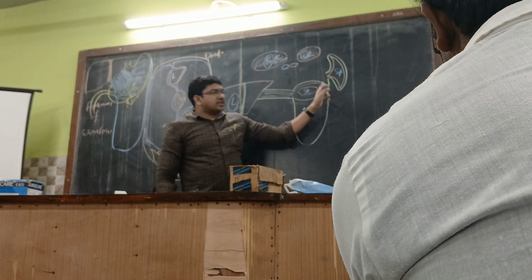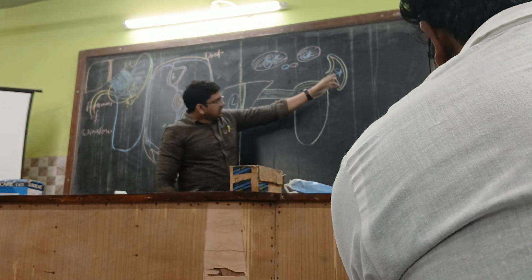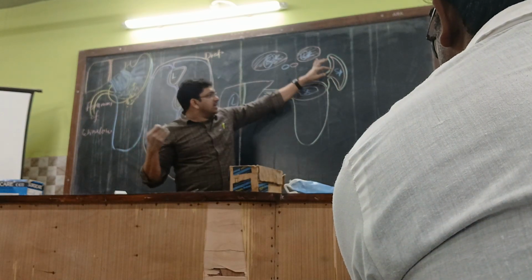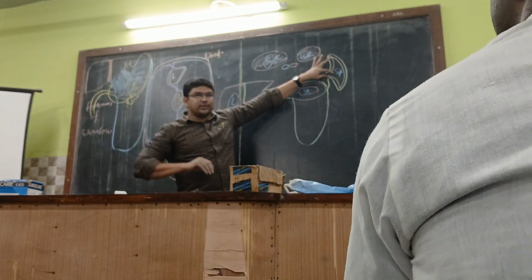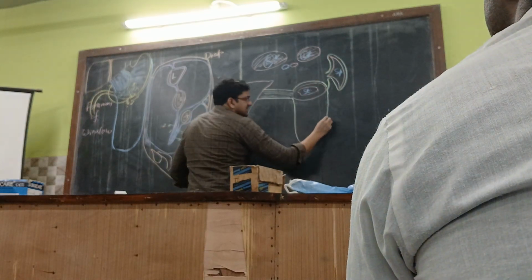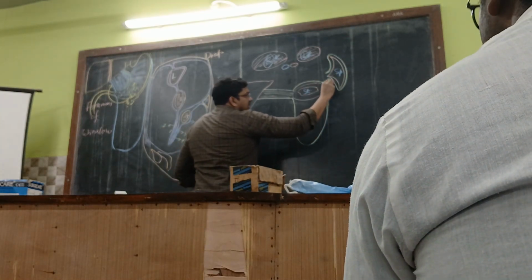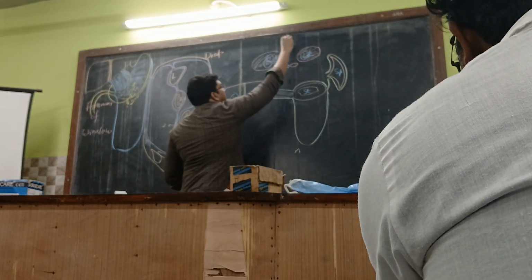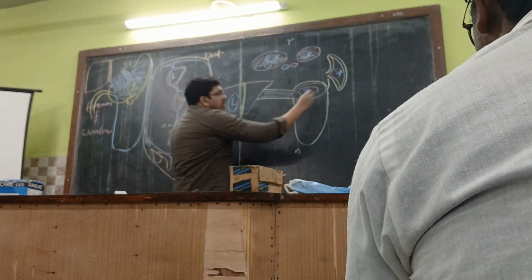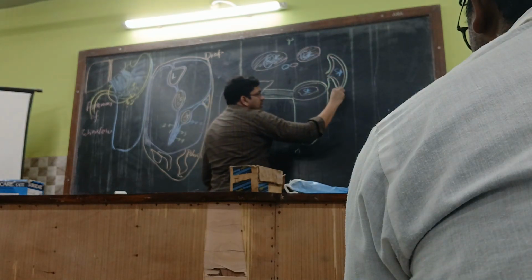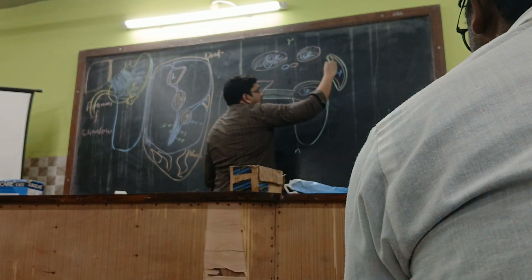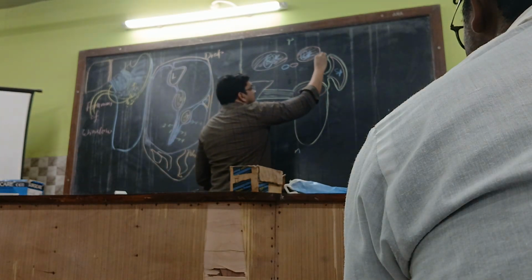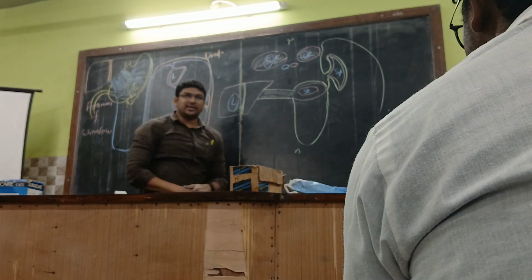There are a few borders and surfaces of the spleen, but towards the stomach is the hilum, through which blood vessels enter and come out. So this anterior layer will be reaching the hilum on the anterior aspect. This is the anterior aspect and this is the posterior aspect, because the kidneys are present over here. This anterior layer will be enclosing the spleen as a whole and will be reflected over the kidney in this manner. Will you understand?